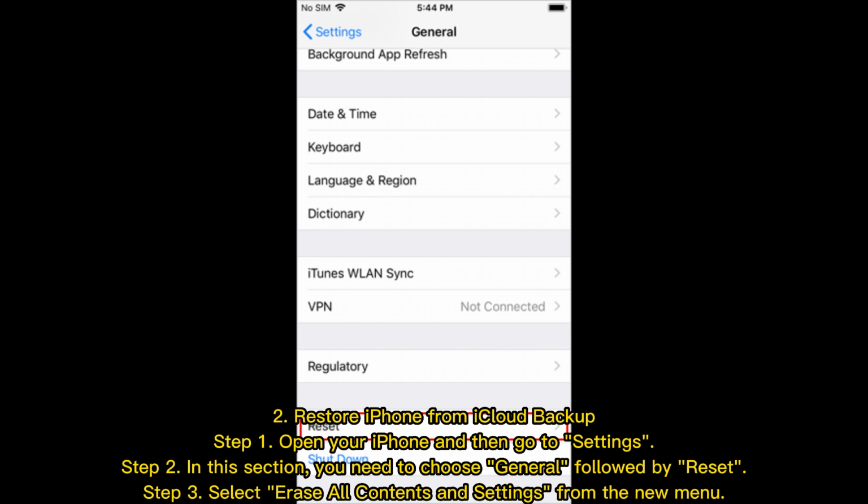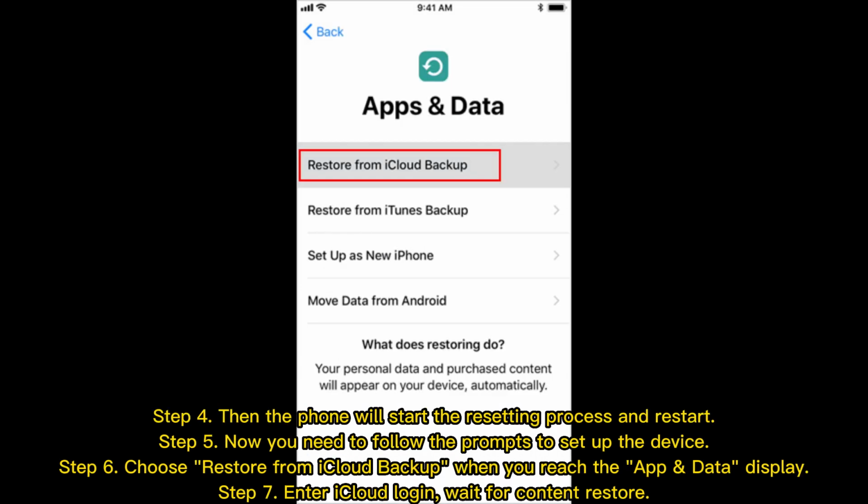Step 1. Open your iPhone and then go to Settings. Step 2. In this section, you need to choose General, followed by Reset. Step 3. Select Erase all contents and settings from the new menu. Step 4. Then the phone will start the resetting process and restart. Step 5. Now, you need to follow the prompts to set up the device.